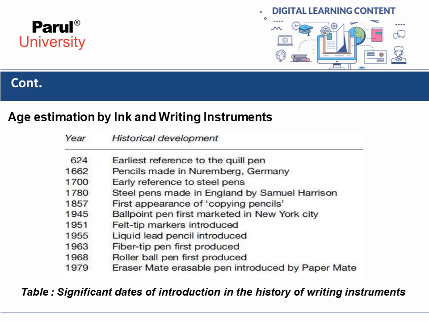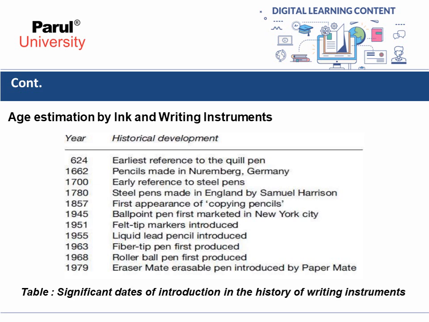Whereas felt tip markers were introduced in the year 1951, and in the year 1955 liquid lead pencils were introduced, and the fiber tip pen was first produced in the year 1963, and in the year 1968 the roller ball pen was first produced, and the eraser-made erasable pen was introduced by Papermate in the year 1979.